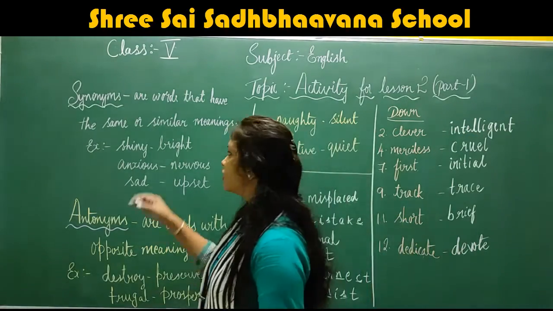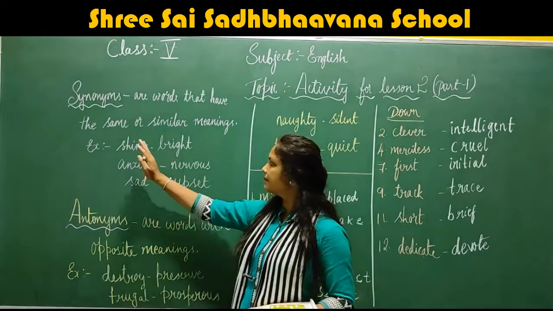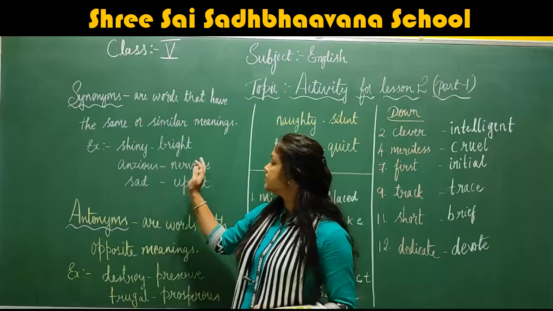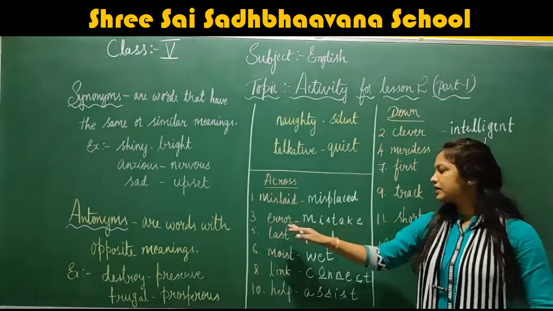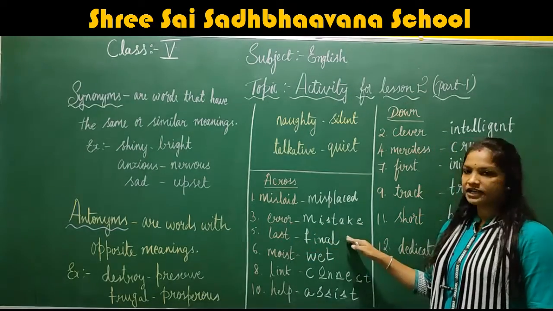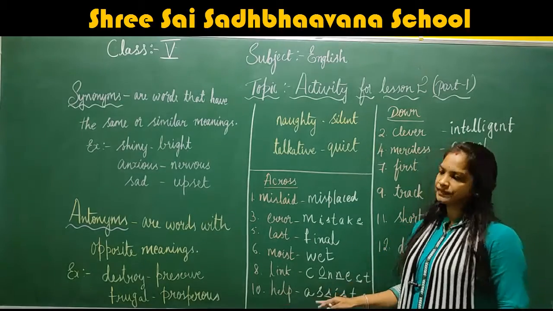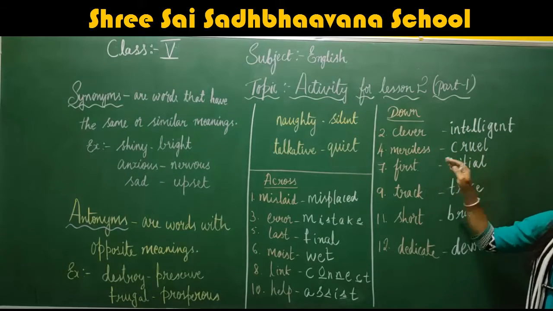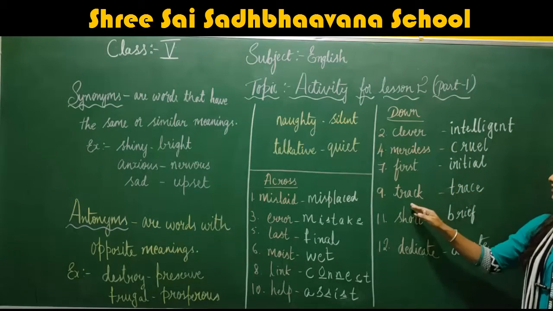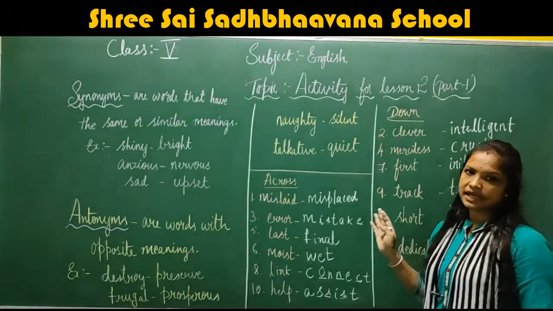What do you mean by synonyms? Synonyms are the words that have the same or similar meaning. Example: shiny, bright, anxious, nervous, sad, upset, misled, misplaced, error, mistake, last, final, moist, wet, link, connect, help, assist, clever, intelligent, merciless, cruel, first, initial, track, trace, short, brief, dedicate, and devote. These are the words having the same meaning.